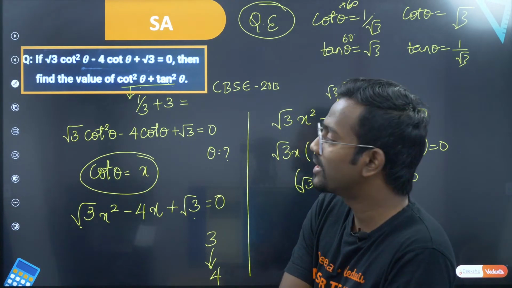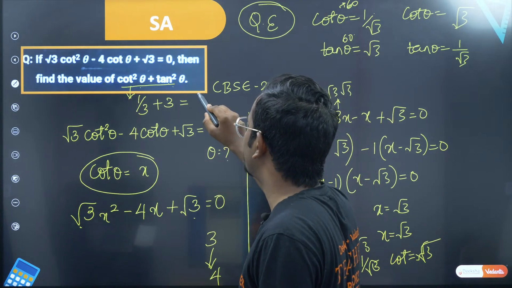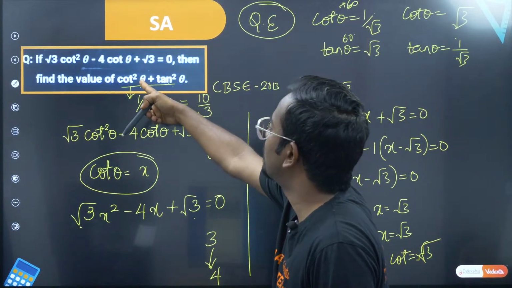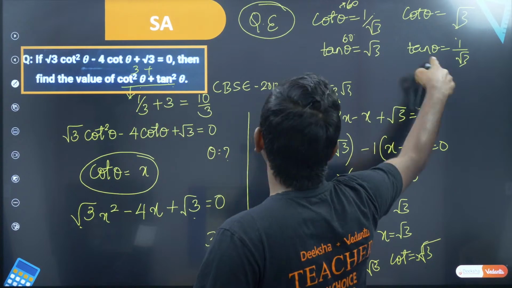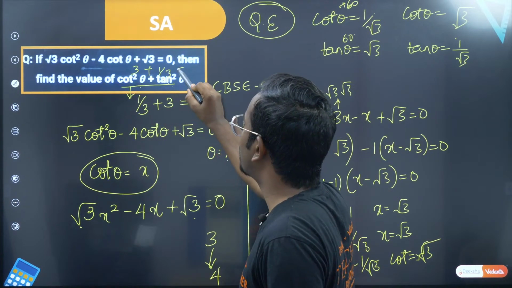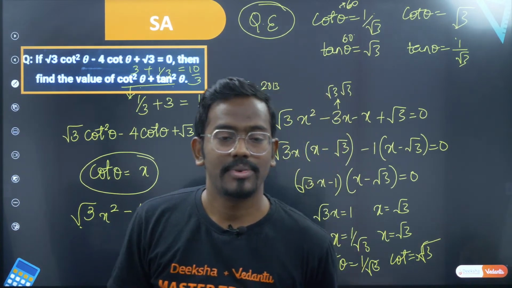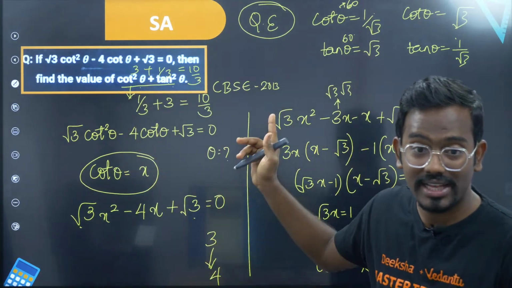So 1 by 3 plus 3 should be equal to, sir, root 3 and 1 by root 3. Very good. Netra has got the answer. So this becomes 1 by 3 plus 3, that is basically 10 by 3. Or what you can do, you can take cot theta is equal to root 3. That becomes 3 plus this becomes 1 by 3. So again you will end up with 10 by 3 as an answer. So in both the cases, the final answer is basically 10 by 3. Hope this is clear. This was asked in CBSE.